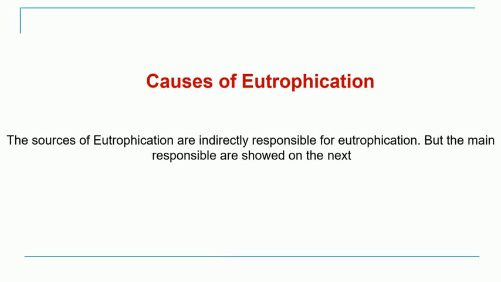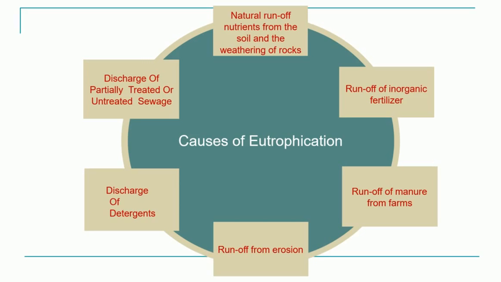Now we come to the different causes of eutrophication. These point and non-point sources are the major causes of eutrophication, but here we have summarized all the causes of eutrophication. First, the natural runoff of nutrients from soil as well as weathering of rocks.